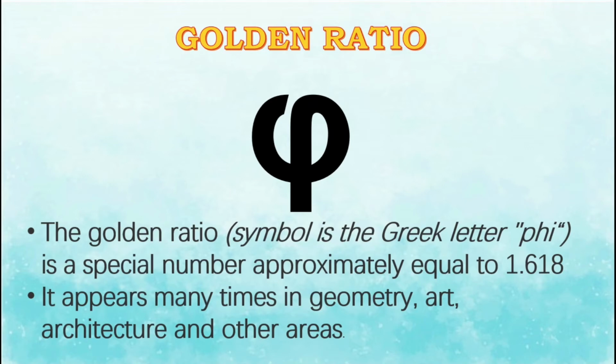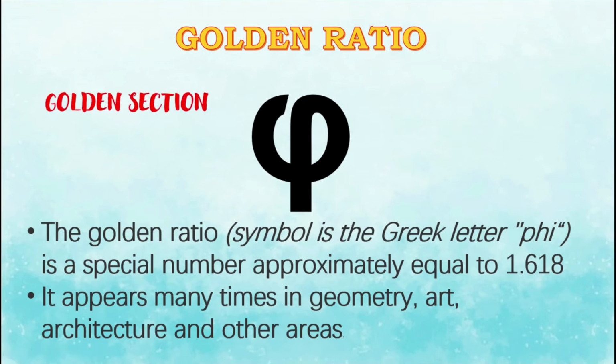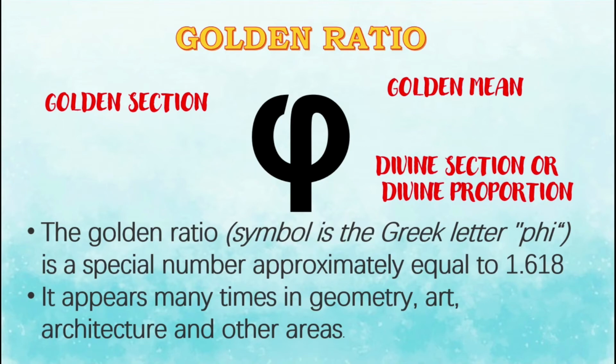It's a special number approximately equal to 1.618. This symbol is what we call phi. The golden ratio is also known as the golden section, golden mean, divine section, or divine proportion.